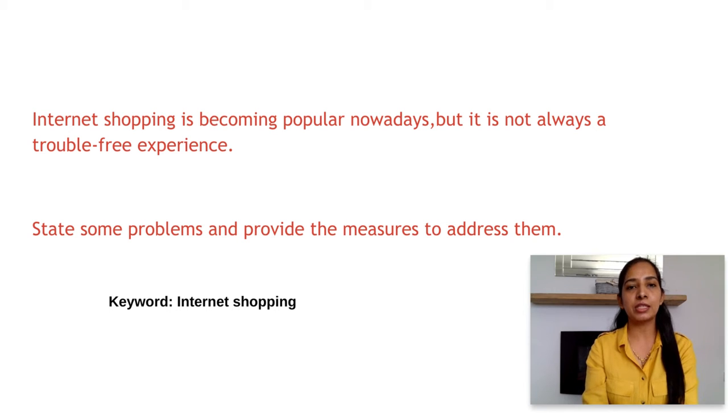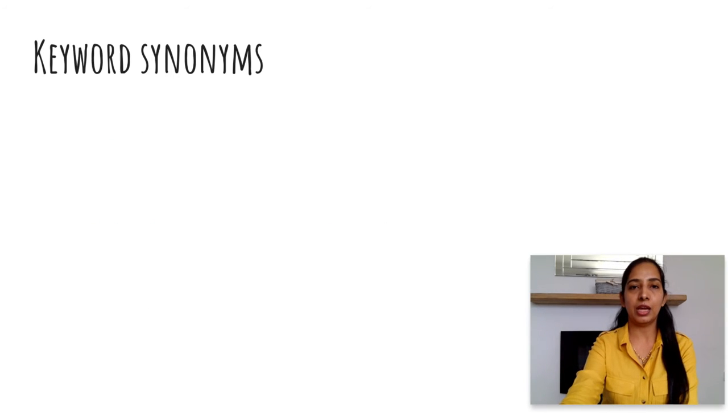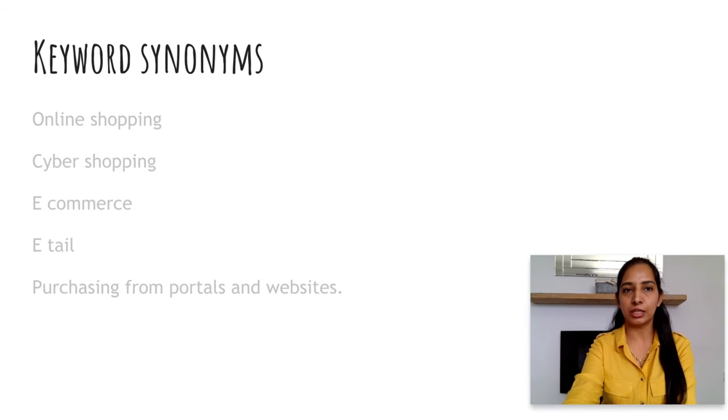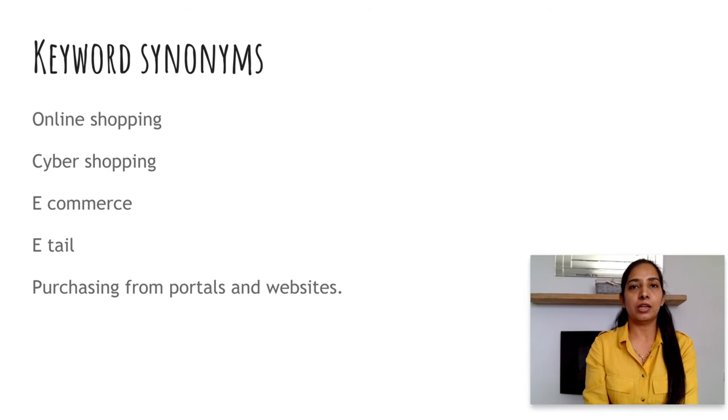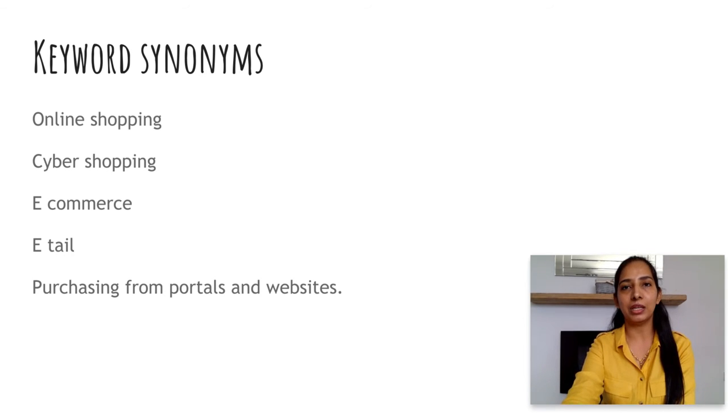The keyword here is internet shopping. And now we'll find out the keyword synonyms, like online shopping, cyber shopping, e-commerce, e-tail, purchasing from portals and websites. It's very important to write down the keyword synonyms then and there only, because this will help you while expanding your essay.